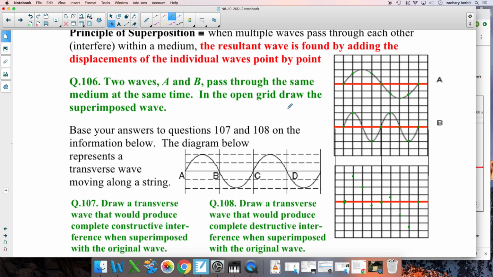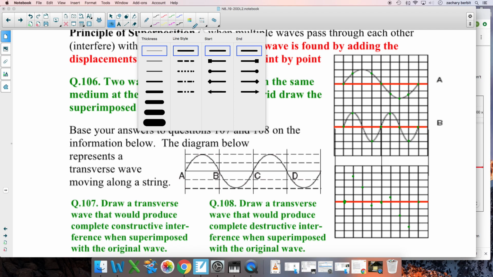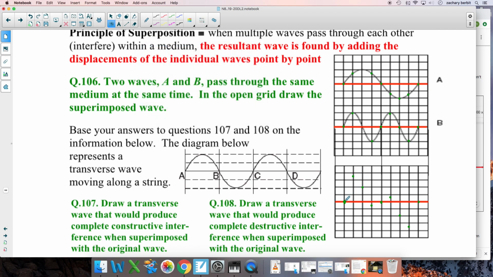So we have a wave down here. Now I know that looks a little funky, and listen, that's what it is. However, you can roughly connect the dots. You'll do at least as good a job as I do, so just try. Like up to here, here, come down here, got a little funny move in there, then comes down over here and up here. Okay, there it is. It looks a little nicer than what I drew, but you get the idea. That is the resultant wave. That is what we call the superimposed wave from A and B.